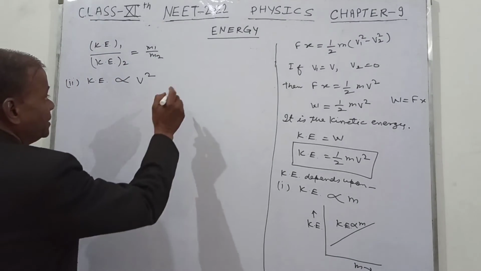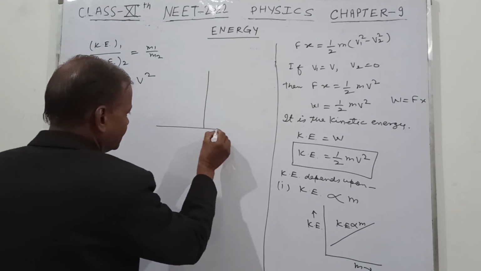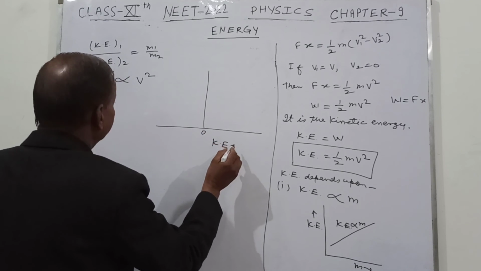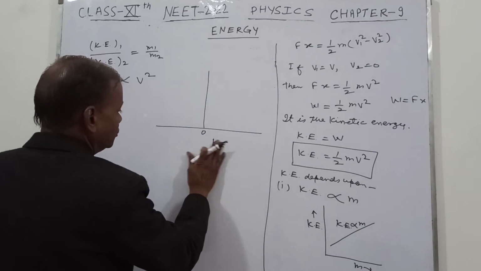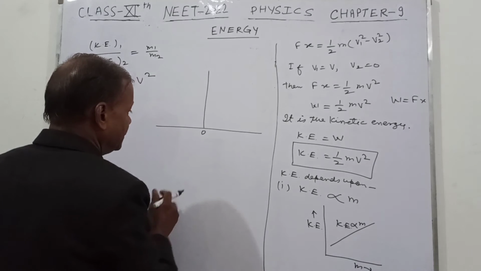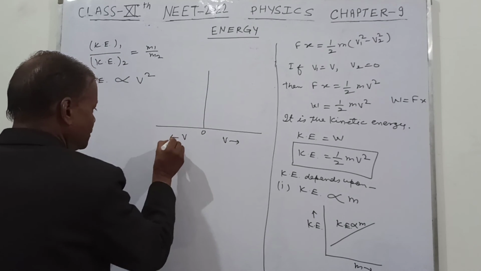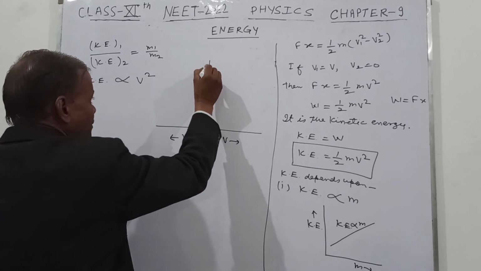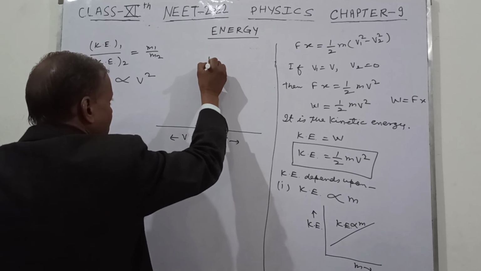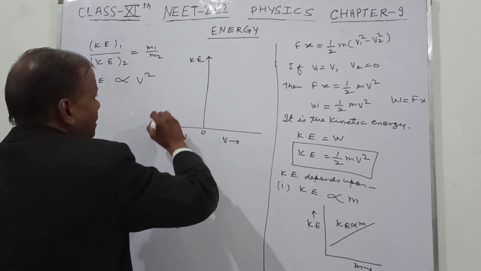Here we have the velocity on this side and on this side also, and here we take the kinetic energy.